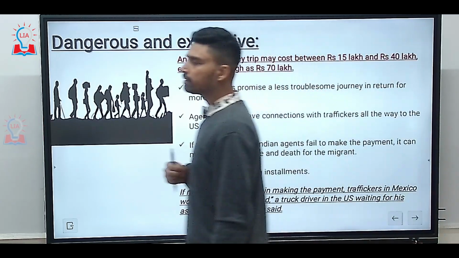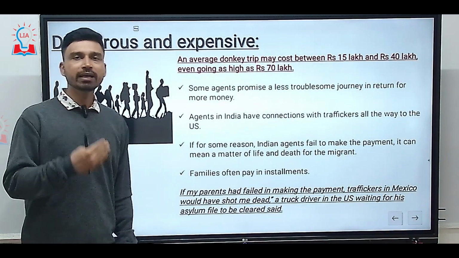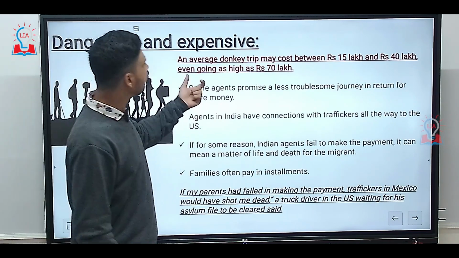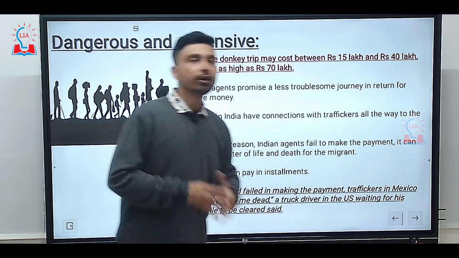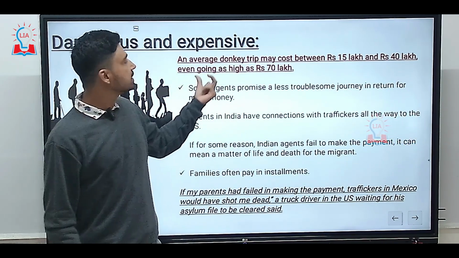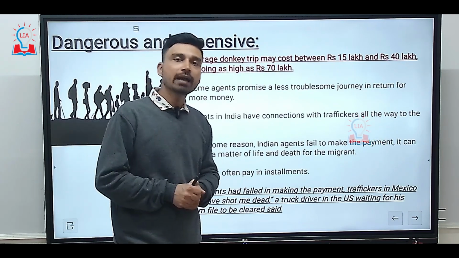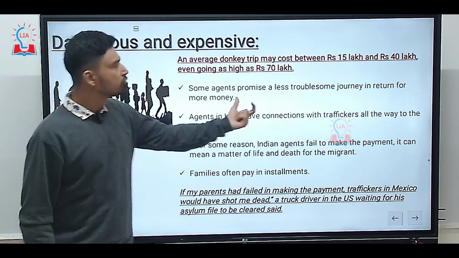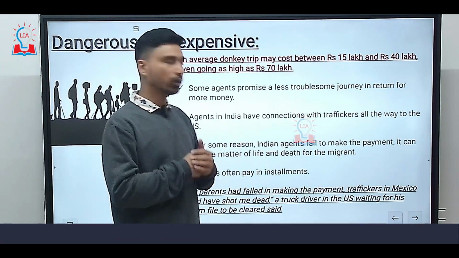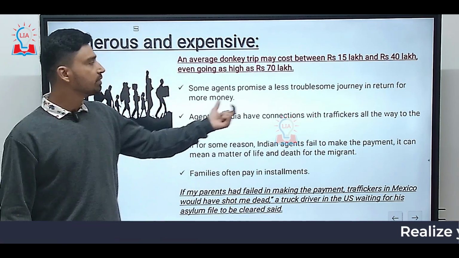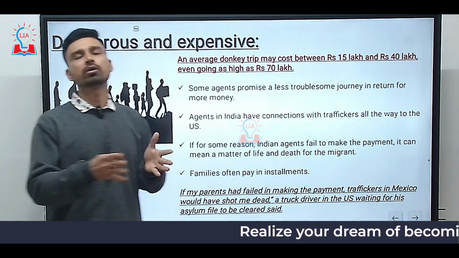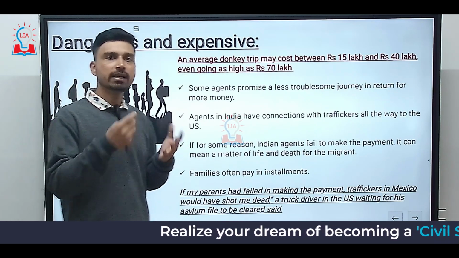Now, obviously, as we have discussed, the donkey route or donkey migration, illegal migration, is very dangerous as well as expensive. For example, an average donkey trip may cost somewhere between 15 lakh to 40 lakh rupees, and in some cases the price can be as exorbitant as 70 lakh rupees. And some agents promise a less troublesome journey in return for more money, which can go as high as 1 crore rupees. So agents in India have connections with traffickers all the way to the US, passing through different Central American countries such as Honduras, Guatemala, Nicaragua, as well as Mexico.